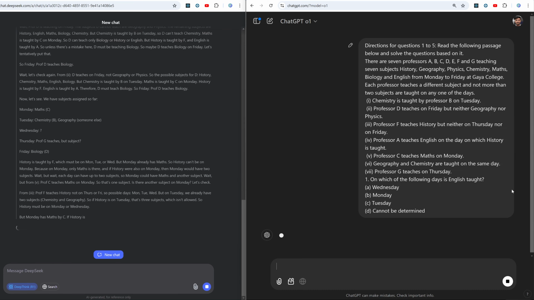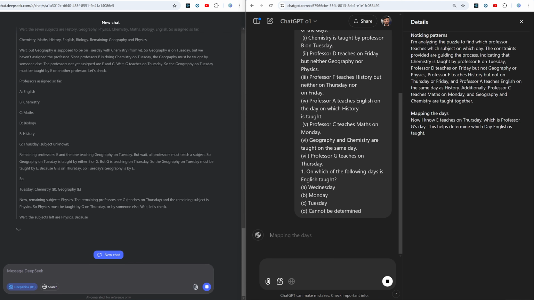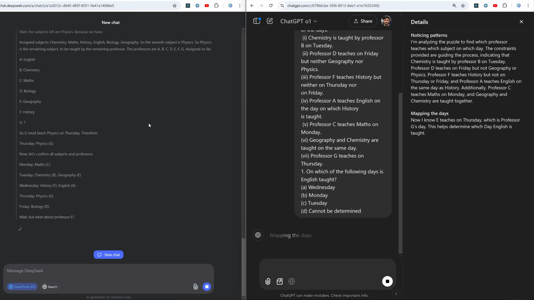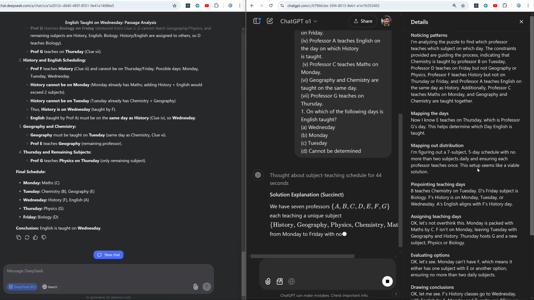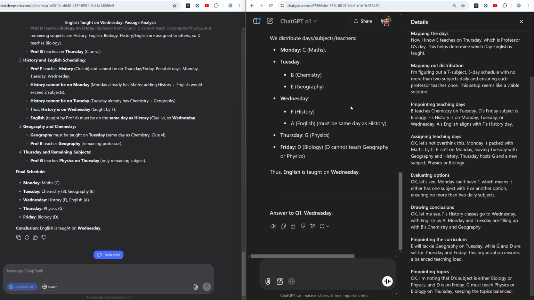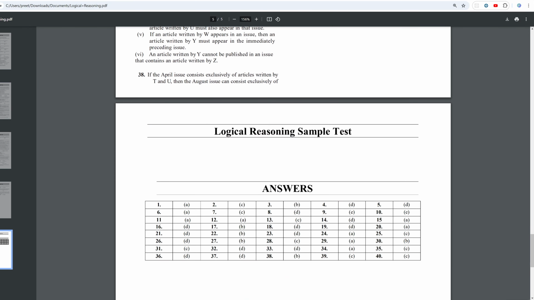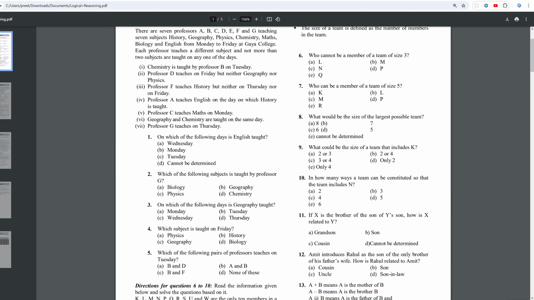Let me also hit enter there, and here we can also see the way ChatGPT thinks and the way this software thinks. We can also see the amount of reasoning both of these AI models are putting together, which is insane. Okay, here we can see the answer, and it seems like they both were able to reach the same conclusion, which is Wednesday. Let me have a look at the answer. Now let me go down. Answer 1 is A, and let's go up and see. Yay, both of these AI models reached the same conclusion.